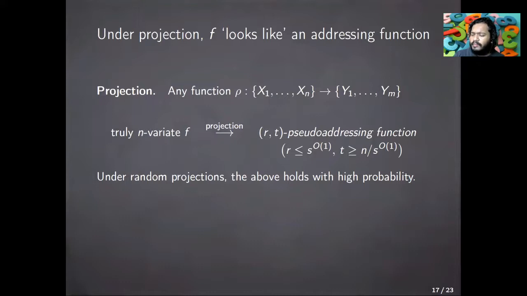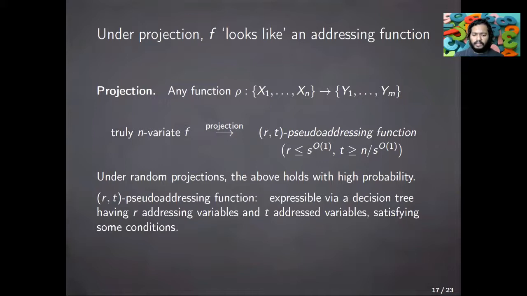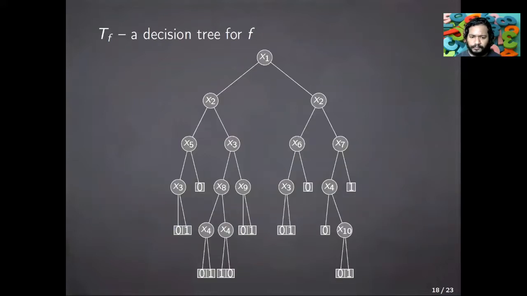So let me tell you what I mean by a pseudo-addressing function in a more formal sense. So this is exactly what I mean when I said we will find a smaller copy of something that looks like an addressing function. So an R, T pseudo-addressing function is simply any function that is expressible via a decision tree having R addressing variables and T addressed variables, satisfying some conditions. And those conditions are very similar to what we just saw with the addressing function. So instead of detailing them, let me just show you an example.